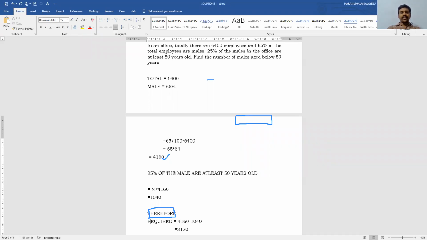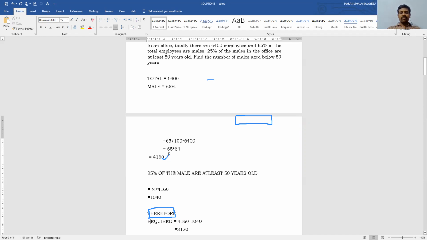So first we have to understand total number of employees in the office is 6,400. That's why I have taken here 6,400. Out of the 6,400, how many male employees are there? 65% of the total employees. So therefore we have to find out the 65%. 65 by 100 into 6400.